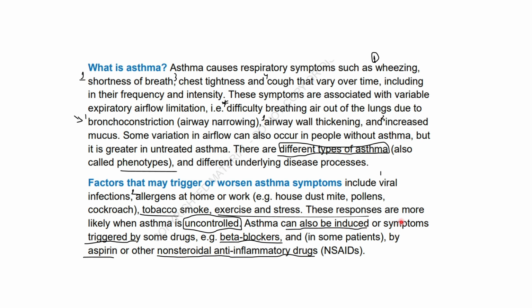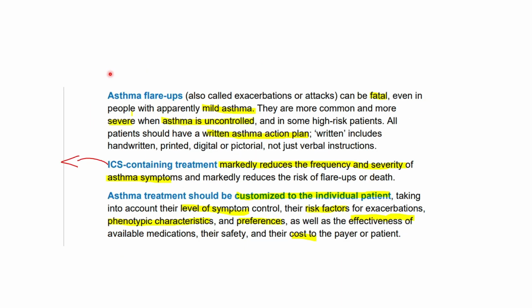Asthma can also be induced by some medications such as beta blockers and, in some patients, aspirin and NSAIDs. For example, beta blockers actually have a bronchodilation effect, but when the beta receptors are blocked, they cause bronchoconstriction instead, so we will have a worsening of our asthma symptoms.